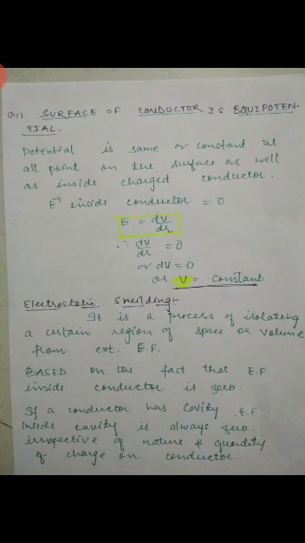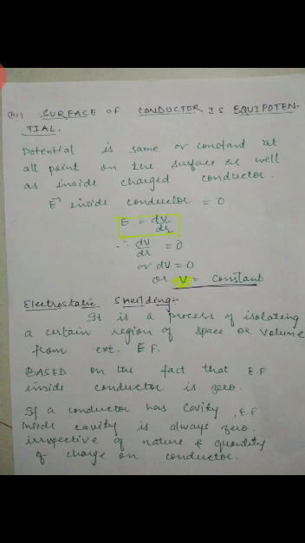Now we have the well-known relation between the potential and electric field, which is E is equal to dV upon dr. Since E is equal to 0, therefore dV upon dr is equal to 0. Therefore dV is equal to 0, since dr will be multiplied by 0.